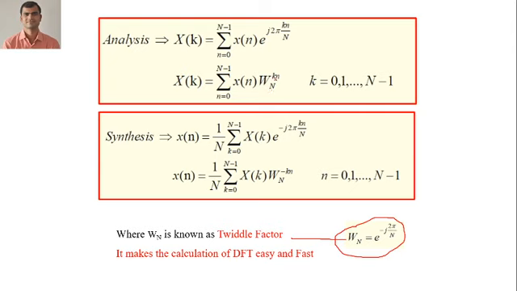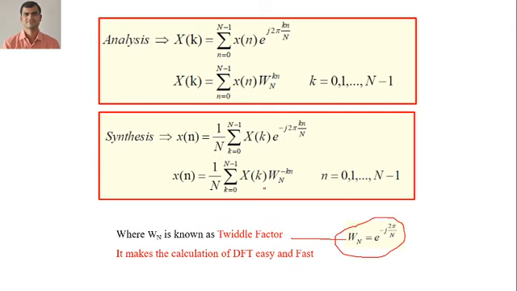Omega n k n. So this is known as the analysis equation, and this equation is known as the synthesis equation. Okay. So why do we require the twiddle factor? The twiddle factor makes the calculation of the DFT very easy and fast. That's why we require the twiddle factor.